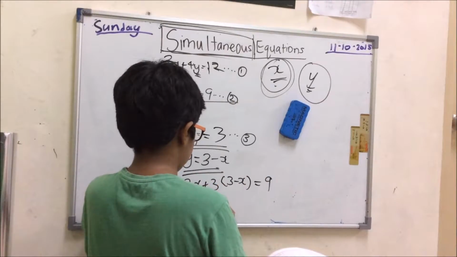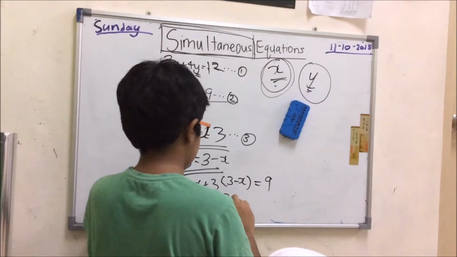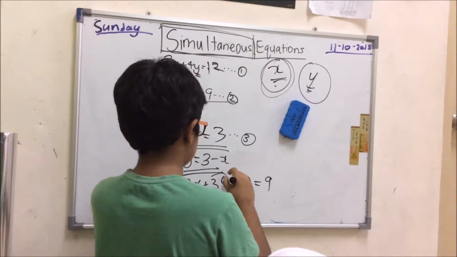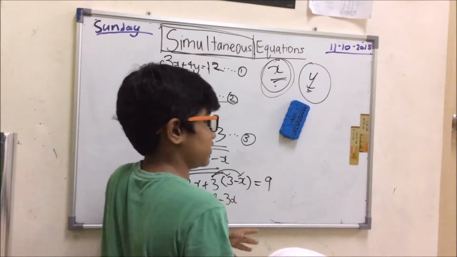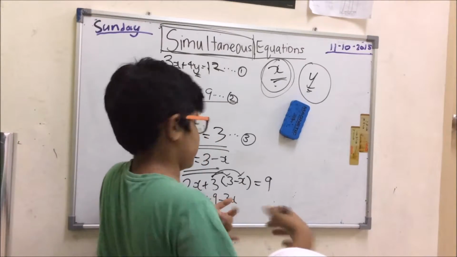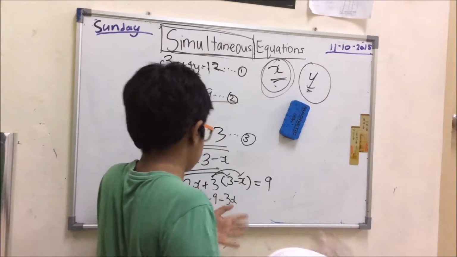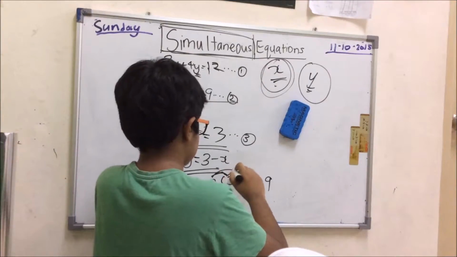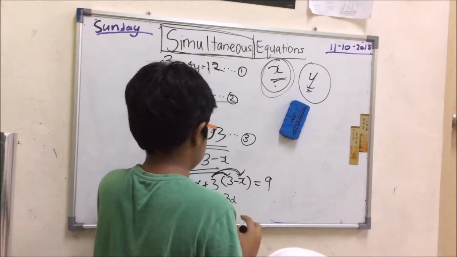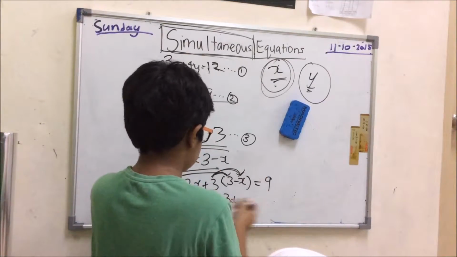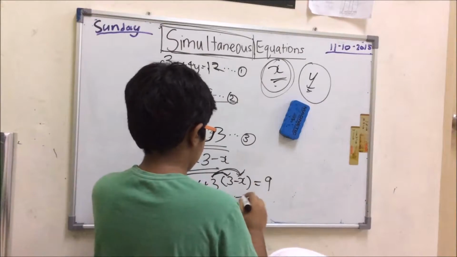2x plus 9 minus 3x. Okay, so you just distribute. My maths teacher used to say this, and until now I remember this, so I'm just going to teach you guys. So that is 9 and that is 3x. Okay, so 9 minus 3x, we just distribute it. We have 9 this side.